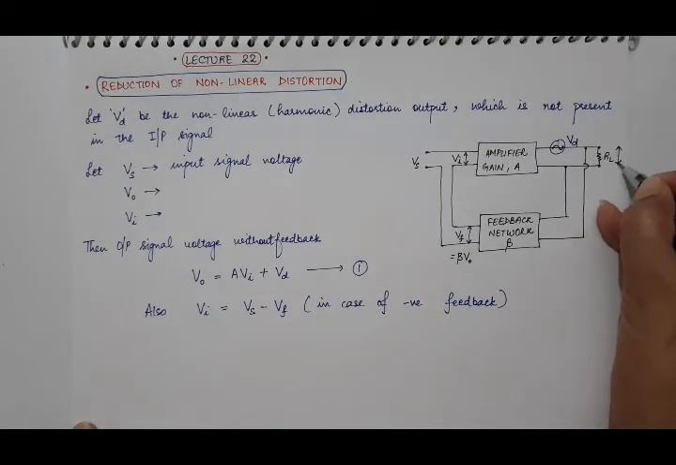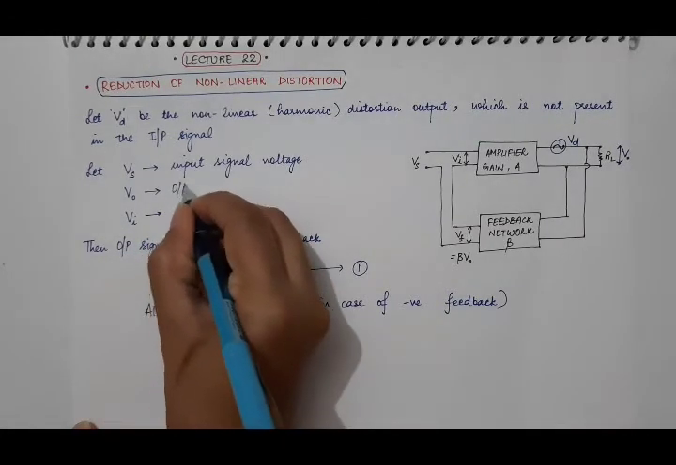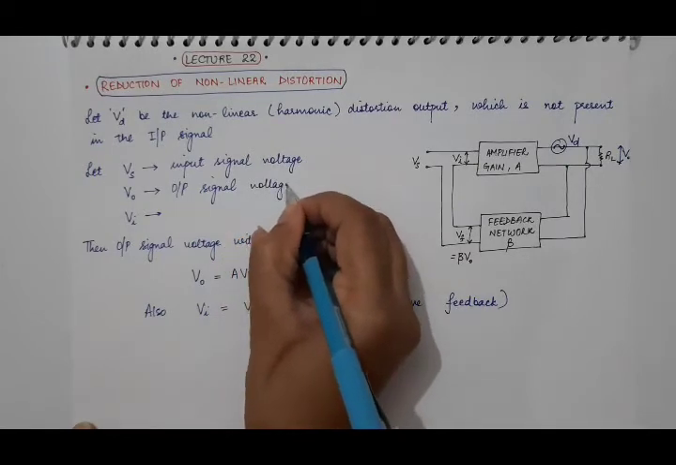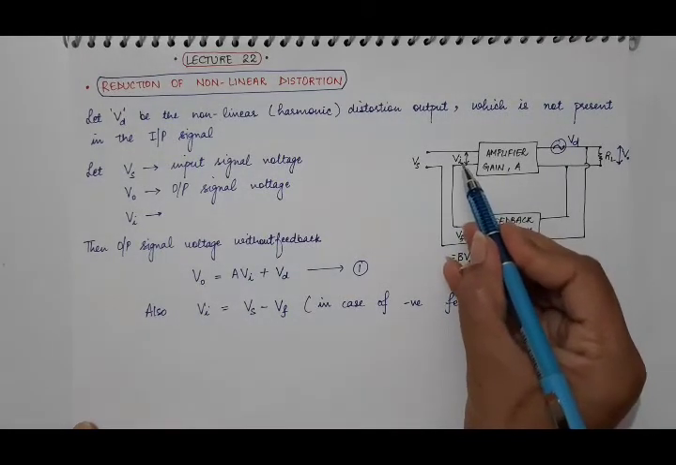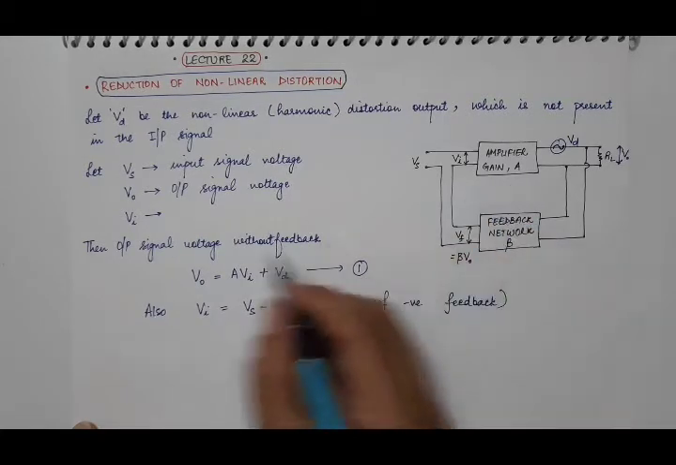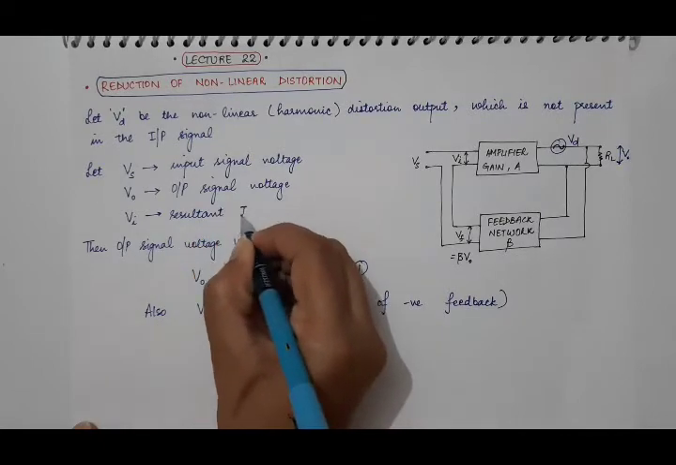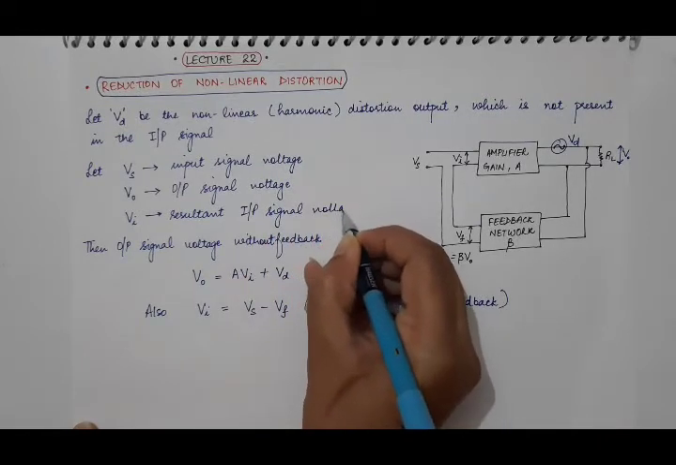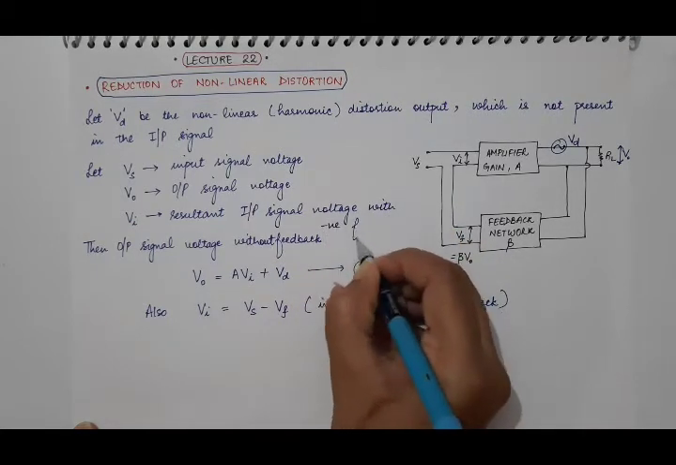Here across RL we have the output V0. So V0 is the output signal voltage, and this Vi is the resultant input signal voltage with feedback. So this is the resultant input signal voltage with negative feedback.